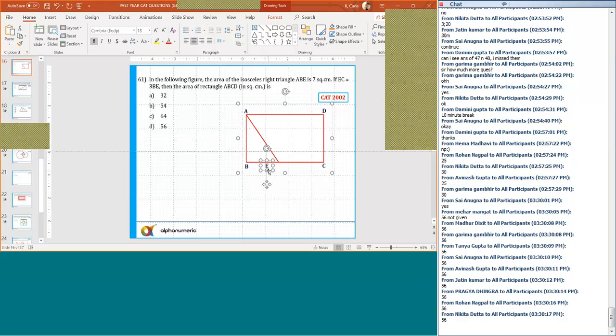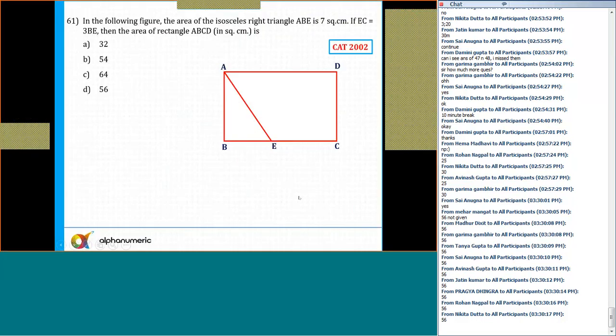Okay. That's right. Most of you have got it, the 56, which is correct. So let's do it quickly. It says in the following figure, the area of the isosceles right angle triangle is 7 square centimeter. If EC is 3 times of BE, if BE is equal to X, then EC is going to be equal to 3X.